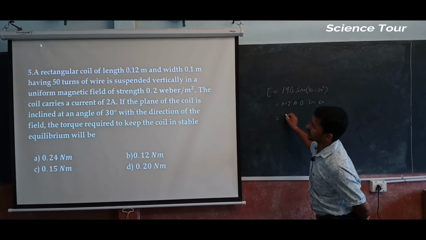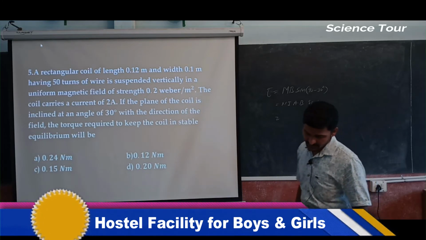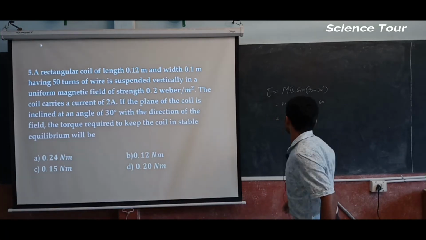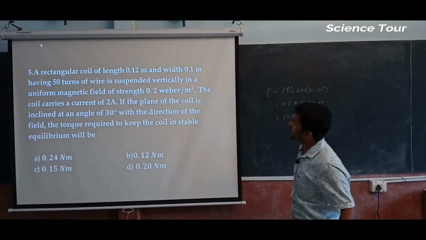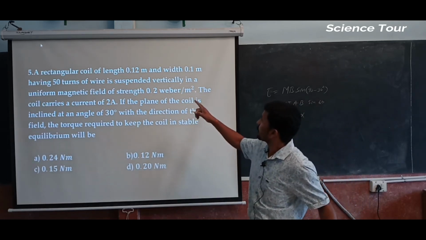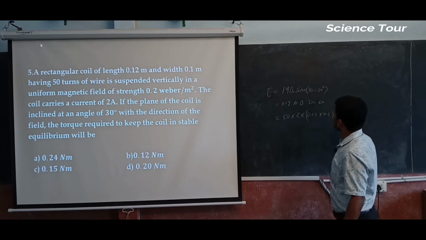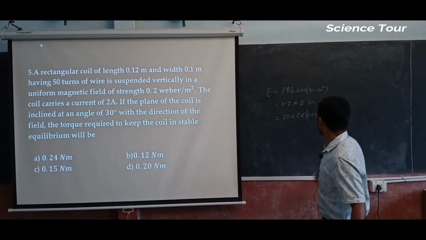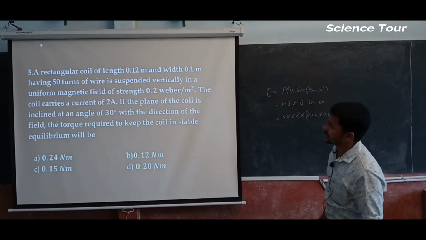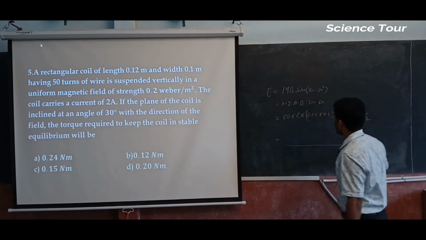N is how much? You have to write down all the things. N is 50 turns. What is the current? Current is 2 ampere. What is the area? Area is 0.12 and 0.1 multiplied, and B is 0.2. After that you write sin 60, which is root 3 by 2, and you calculate and you are going to get the answer.